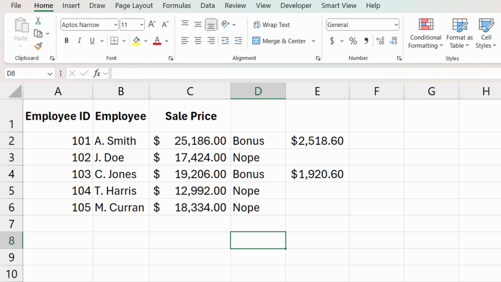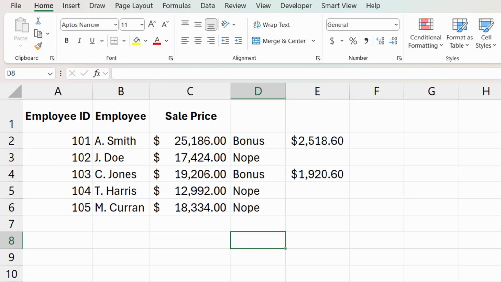All right, so I have a list of sales figures here in column C, and I want to say that if anyone makes above, let's say, $19,000, then they will receive a bonus. We're going to be doing a couple of things here. In the D column, we're going to be alerting or putting the text in of bonus if they did meet that criteria or that condition. If they didn't, we're going to put in the word nope, or we could just leave it blank.